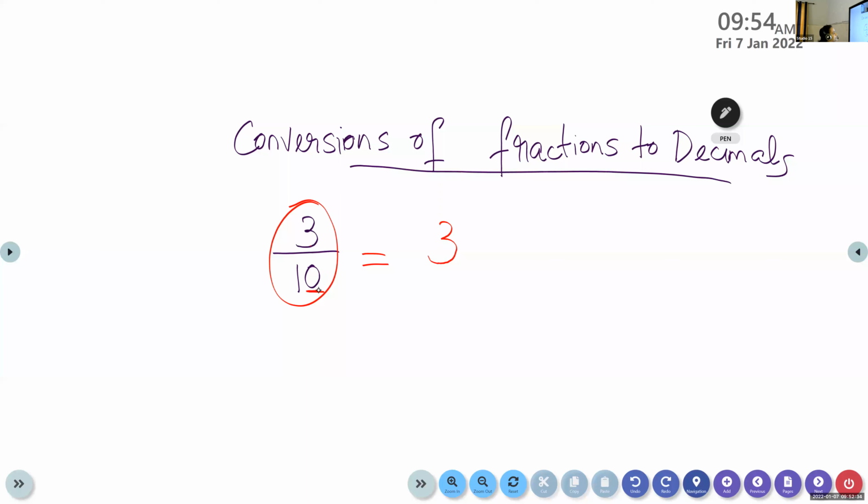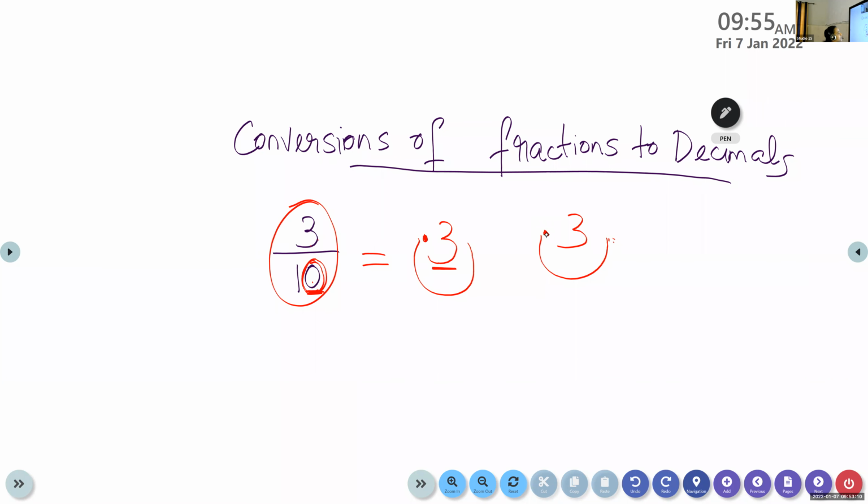Okay, from the right side. Here only 1 zero means from the right side we will move only one place and put the point. Yes, children. Count the number of 0. Only 1 zero. That means after the decimal point we have only one digit. We should have only one digit. Is that clear? First, what you have to do? Write the numerator. Then from the right side, you have to move only one place and put the decimal point.